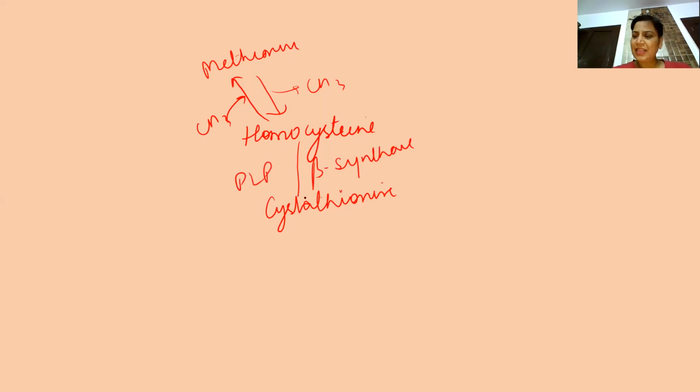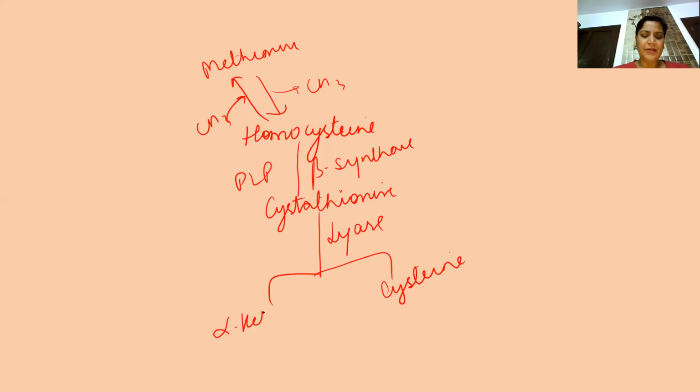Once the cystathionine is produced, it splits up in the presence of lyase enzyme, also known as cystathionase, to form cysteine and alpha ketobutyrate. Now, if this enzyme is absent, there is increased concentration of homocysteine, leading to homocystinuria.